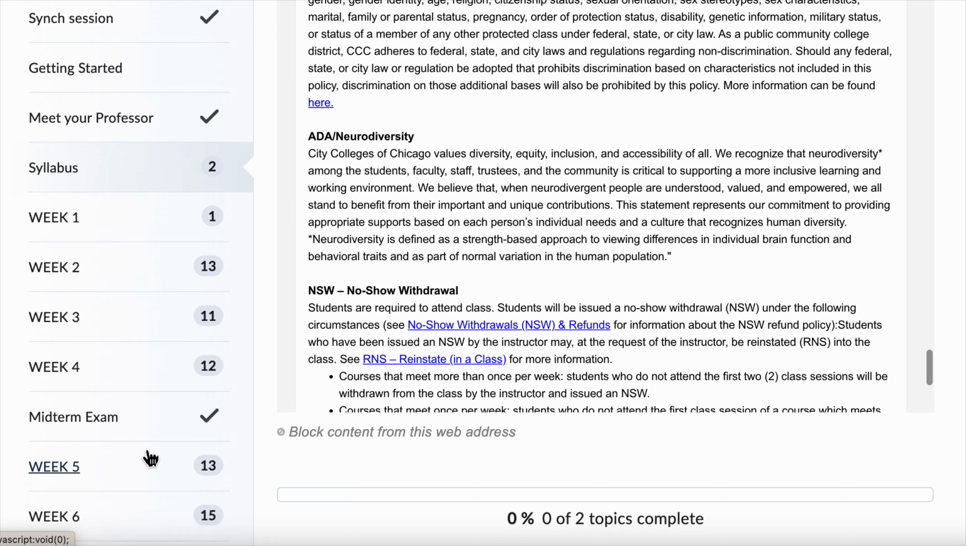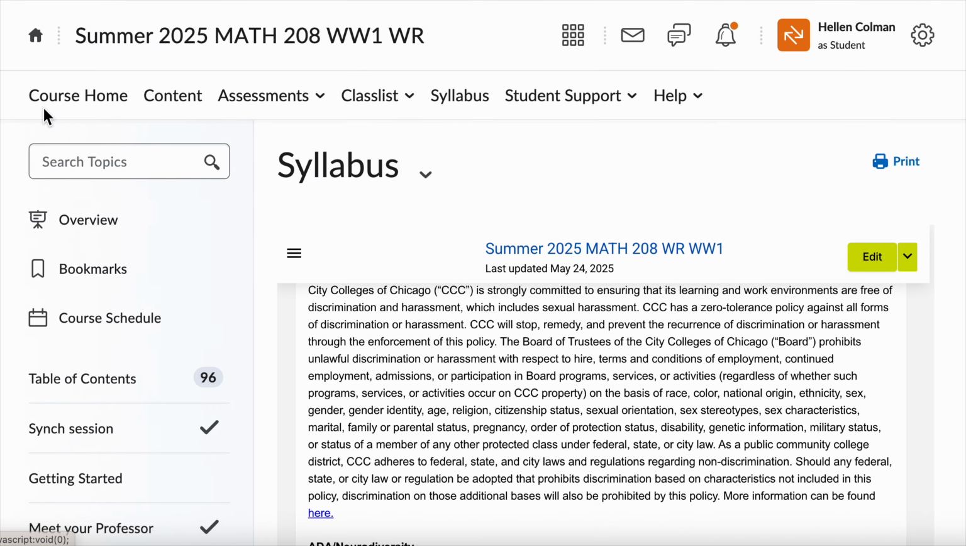Okay, so these are all the materials that you have for you to learn in this class. So be sure that you read them all. You visit all the places that you have here in the class and all the places that you have here in this navigation bar. And that's all for the tour. Welcome to the class.